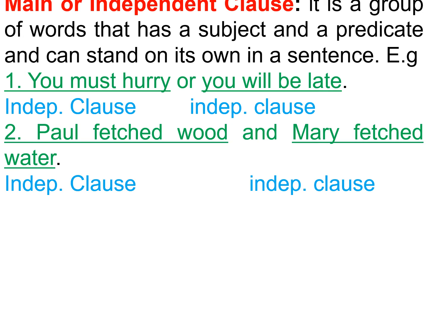Main or independent clause: it is a group of words that has a subject and a predicate, and can stand on its own in a sentence. For example, 1. You must hurry or you will be late. You must hurry: independent clause. You will be late: independent clause. 2. Paul fetched wood and Mary fetched water. Paul fetched wood: independent clause. Mary fetched water: independent clause.